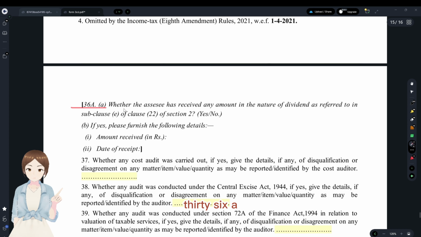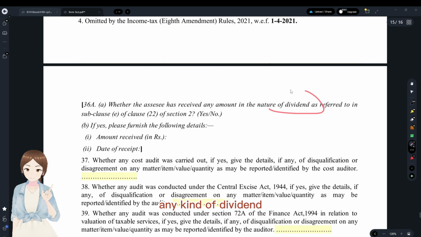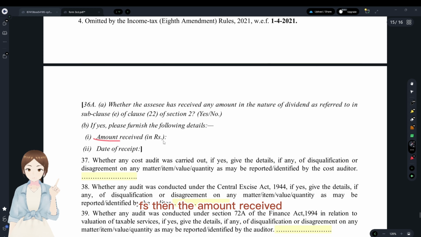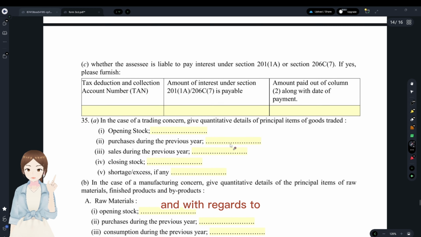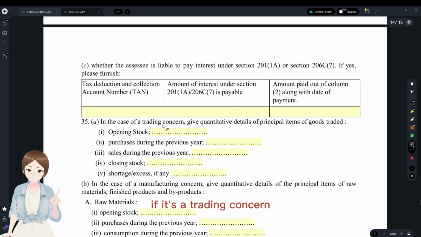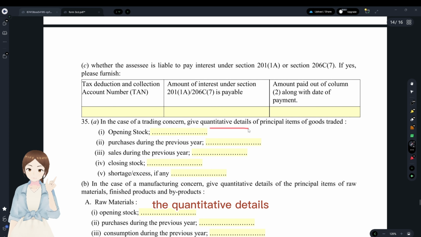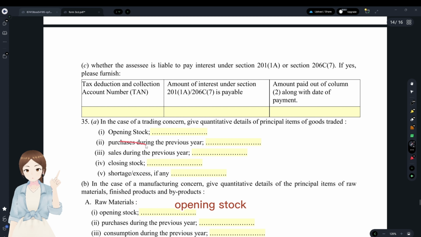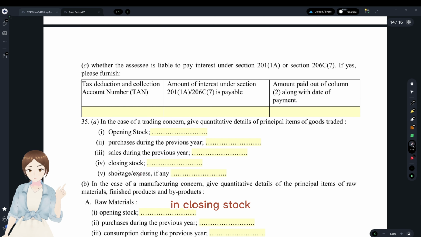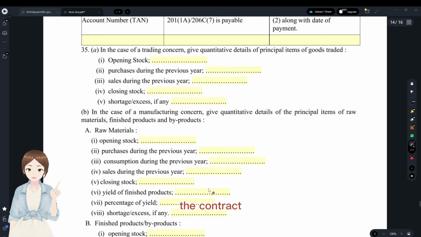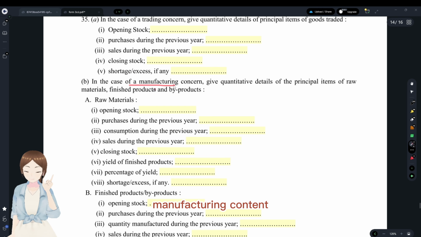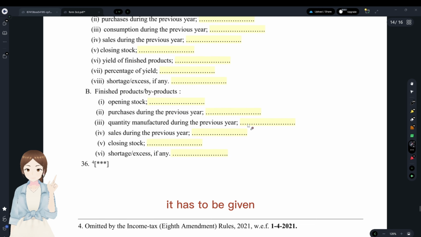And in clause 36A, whether the SC has received any kind of dividend. If yes, then the amount received and the date received have to be reported. And with regards to 35, if it's a trading concern, the quantitative details have to be given: opening stock, purchases, sales during the previous year, and closing stock, and any shortage or excess. This is mostly like a trading profit and loss account, right? In respect of a manufacturing concern, what are the quantitative details that have to be given?